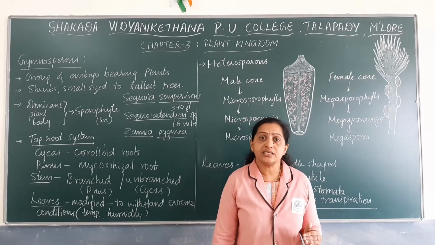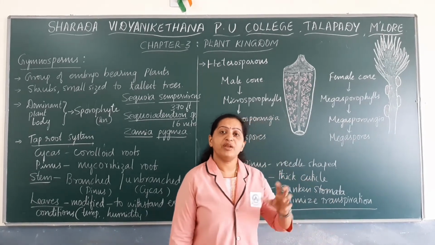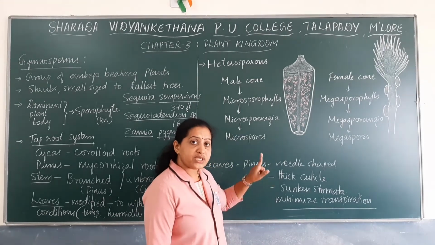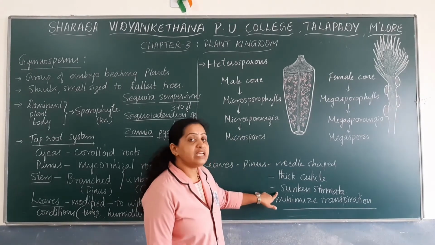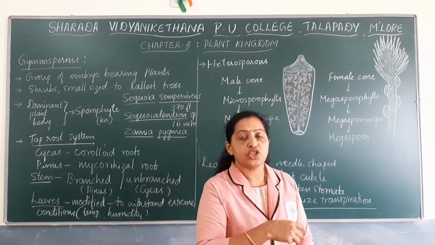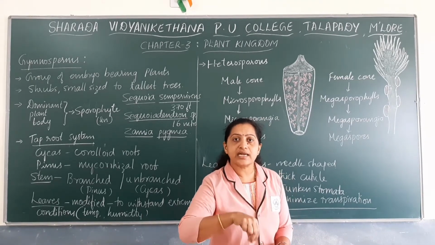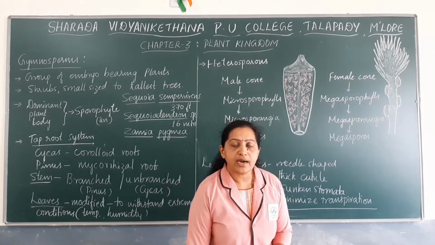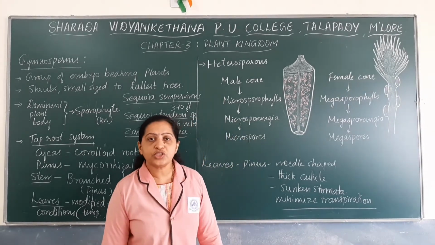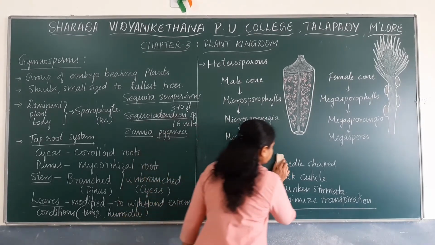To check this loss of water, the leaves have been modified such that they have a thick cuticle which avoids transpiration, and sunken stomata. Sunken stomata means hidden stomata. Stomata are not exposed on the surface of the leaf, they are hidden such that transpiration can be minimized. Okay? So these are some of the features of the sporophytes of gymnosperms.